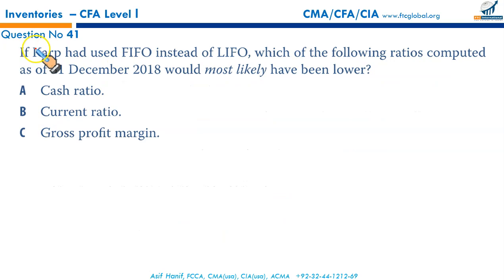Next, 41. If CARB had used FIFO instead of LIFO, which of the following ratios computed as of December 31st, 2018 would most likely have been lower? Since prices are increasing, under FIFO your CGS would be composed of your oldest buyings at lower prices, so your CGS would be lower.